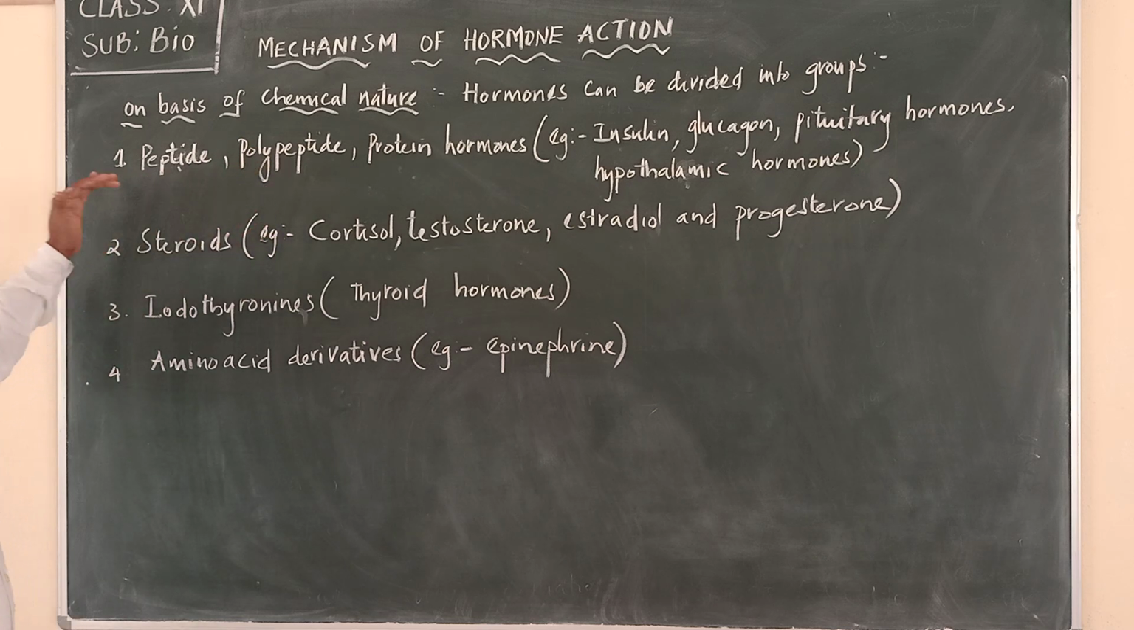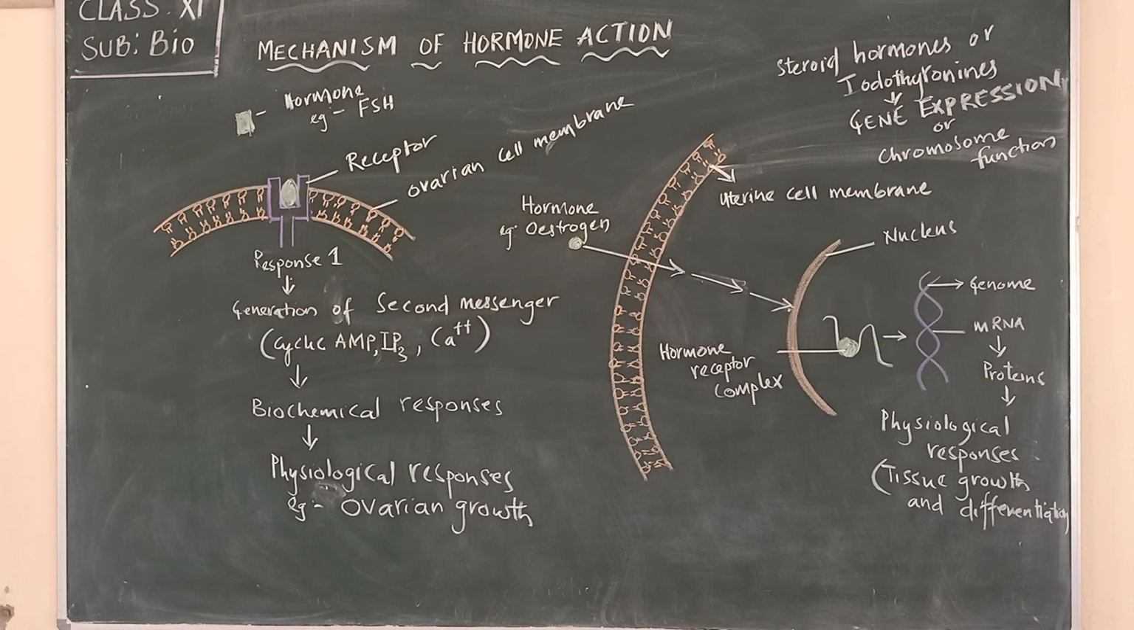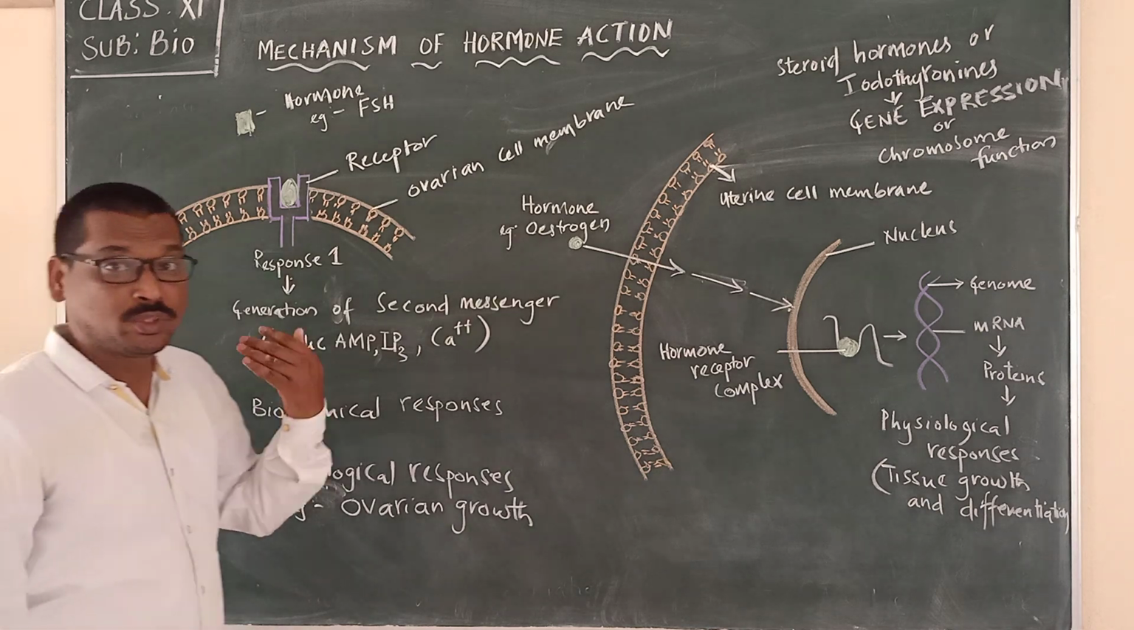We can divide them into four groups. The first one is the peptide, polypeptide, protein hormones. Second one is steroids. Third one is iodothyronines, and the fourth one is amino acid derivatives. And now, as we have seen the different types of hormones, how they will be binding to the receptors,